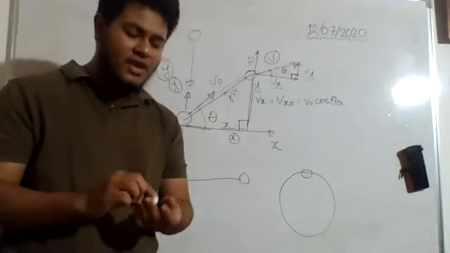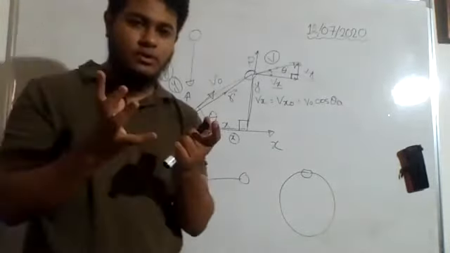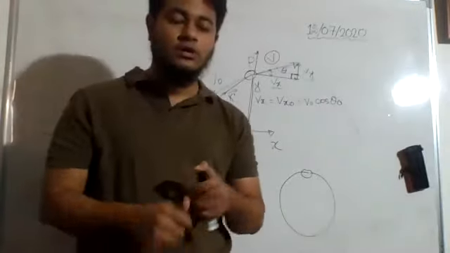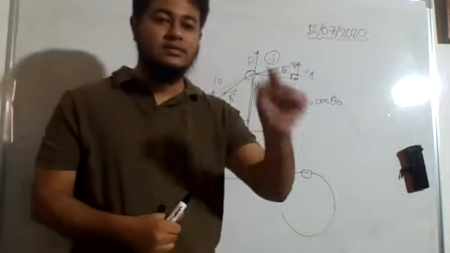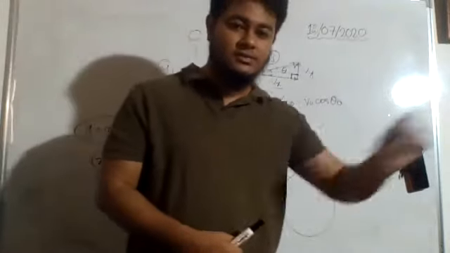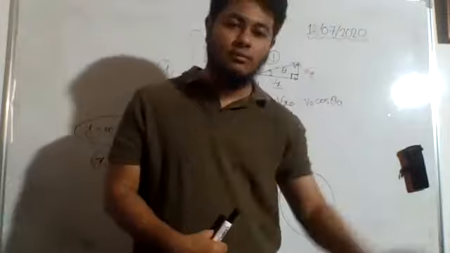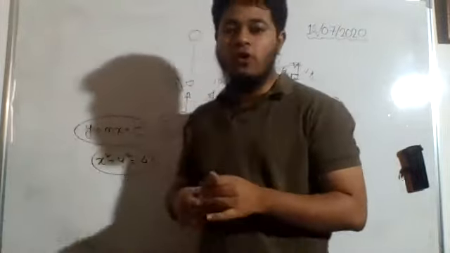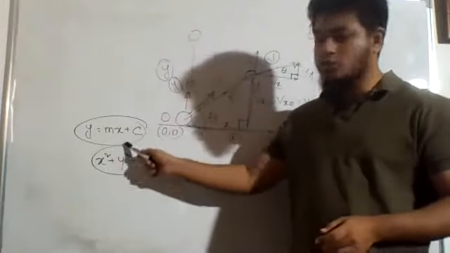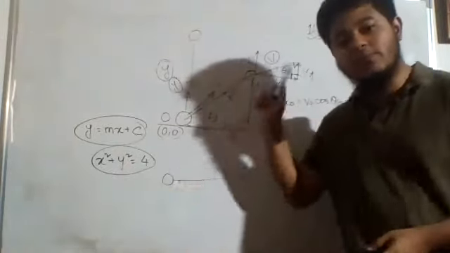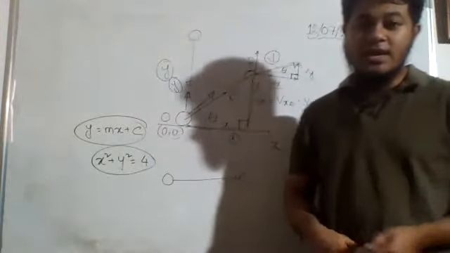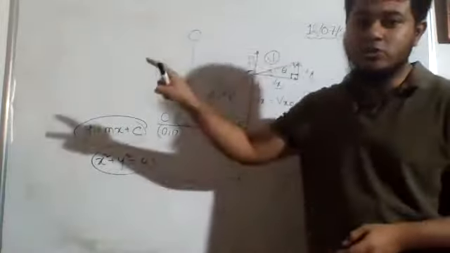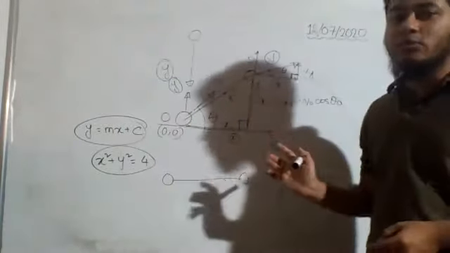That means every particular shape has an equation. Looking at that equation, I can say this equation represents a circle, this equation represents a parabola, this equation represents an ellipse, like that. So for straight line and circle, these two equations are there. Like that, for parabola also there is an equation. If I can show that this line represents that equation, then I can say this is a parabola, right?